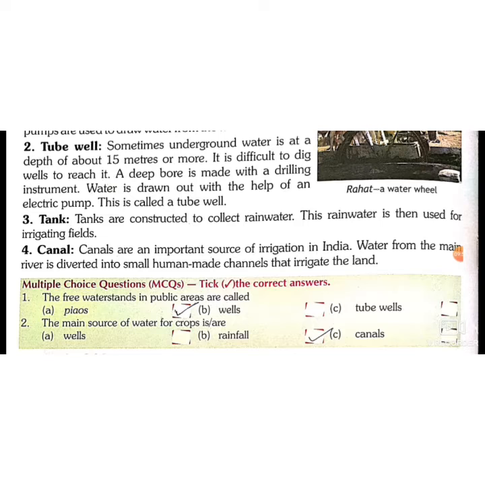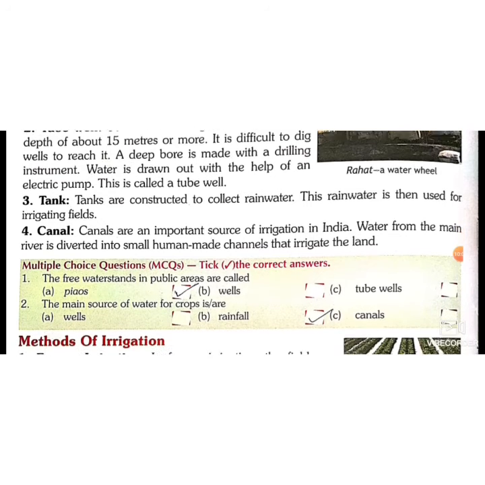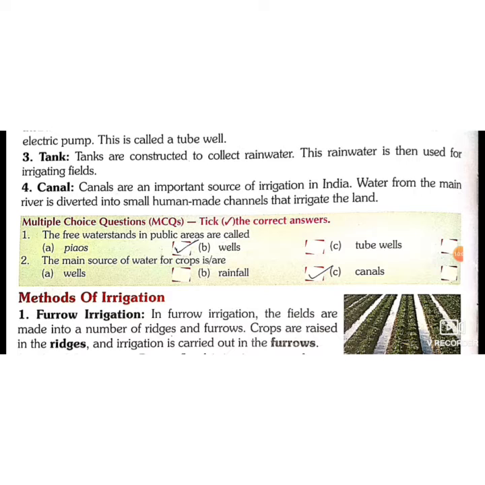So we should dig more deep holes. A deep bore is made with a drilling instrument and big pipes are inserted into the ground. This is called a tube well. Here is an electric pump also. The third part is tanks. Tanks collect rainwater and then this rainwater is used for irrigation.